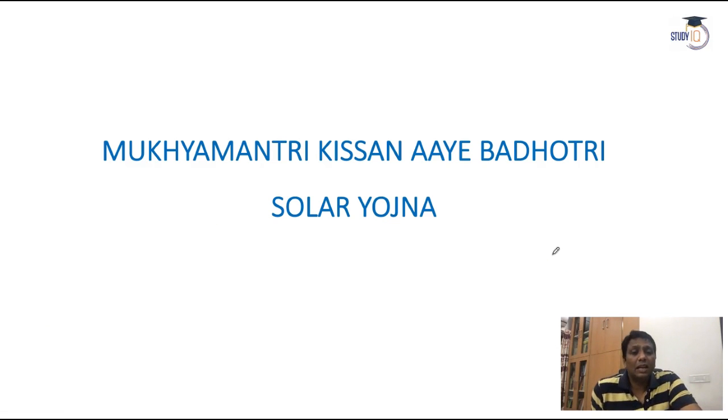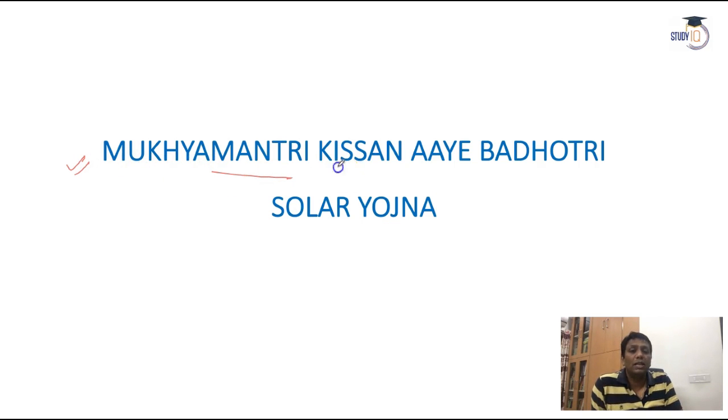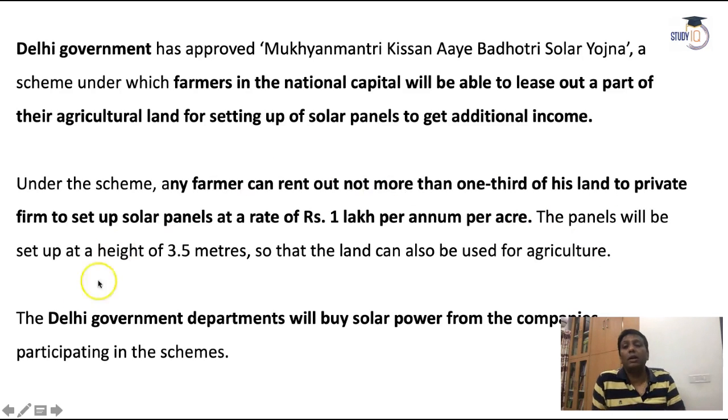Now the Mukhyamantri Kisan Aay Badhottari Solar Yojana was also in the news, guys, and this news was especially about the Delhi government. Again I repeat, the Mukhyamantri Kisan Aay Badhottari Solar Yojana. This scheme was brought by the Delhi government. What did the Delhi government bring under the scheme? It tries to increase the monetary benefits, the additional income. The Delhi government brought this scheme especially to improve the incomes and conditions of farmers, and that is only for the National Capital Region, Delhi and the nearby areas.